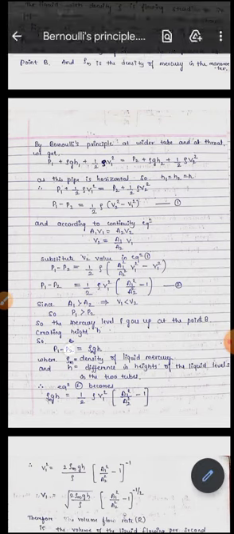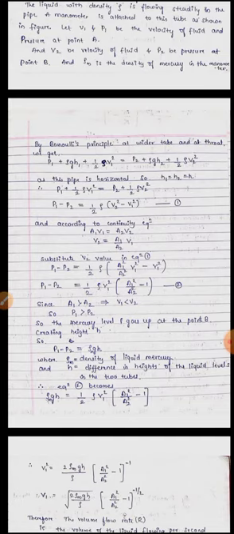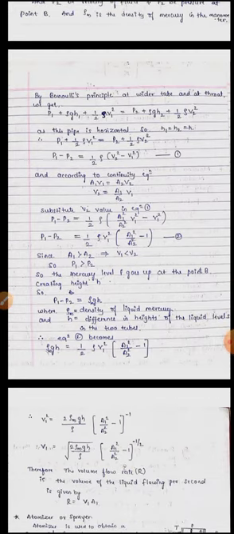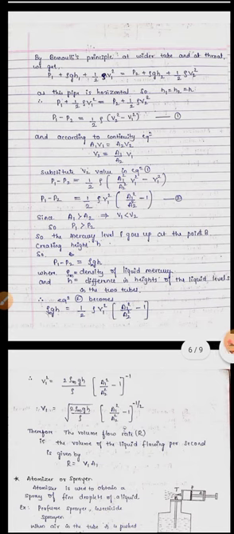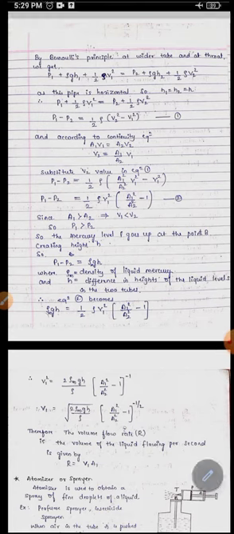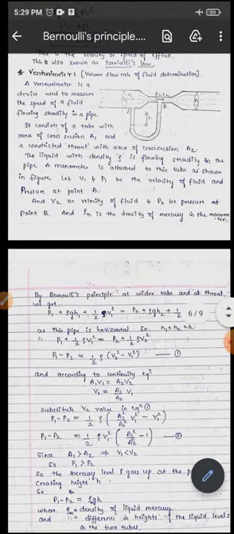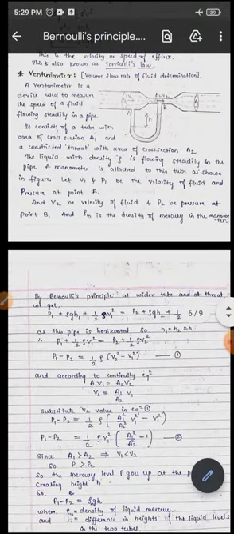So P1 minus P2 will be equal to rho m g h, where rho m is the density of the liquid mercury, g is the acceleration due to gravity, and h is the height of the liquid made here, this height.